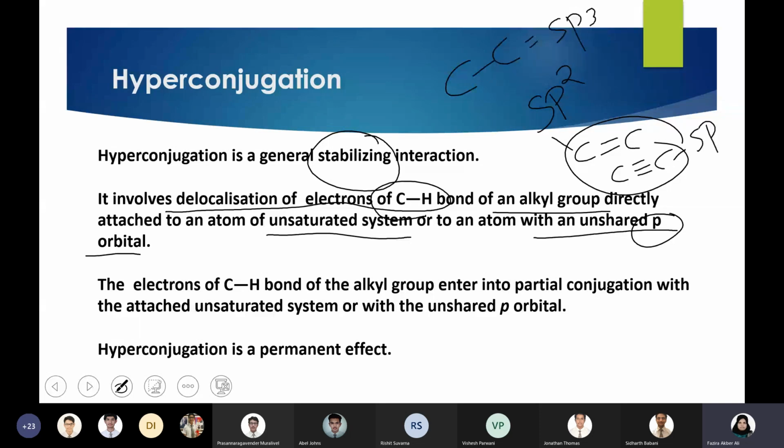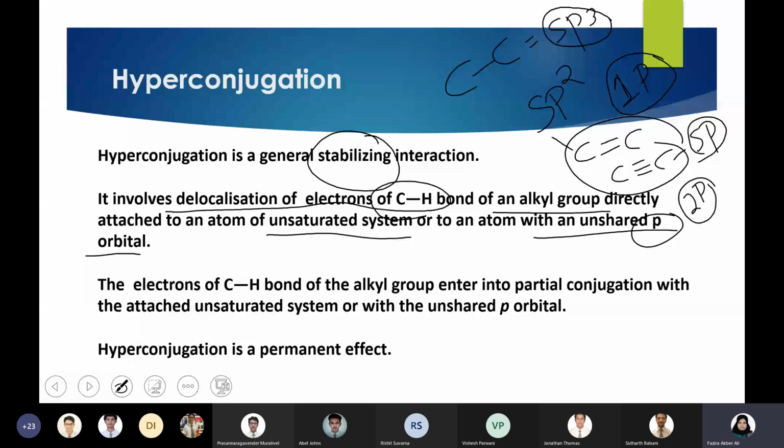So there is no p orbital left. In a double bonded carbon, the hybridization is sp2, so you have one p orbital free. In a triple bond, the hybridization is sp, so there are two p orbitals which are free.